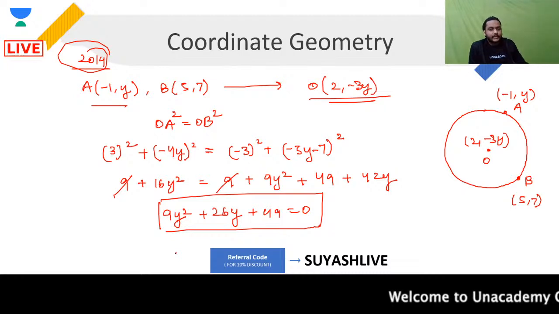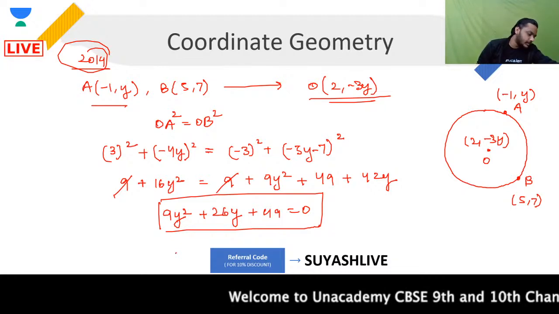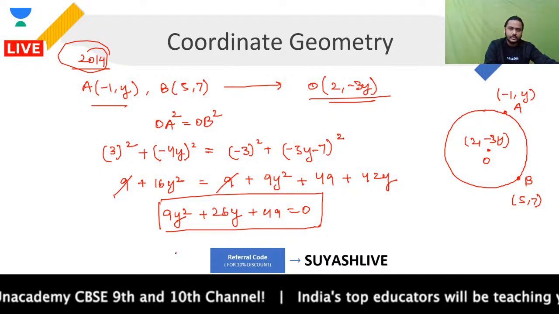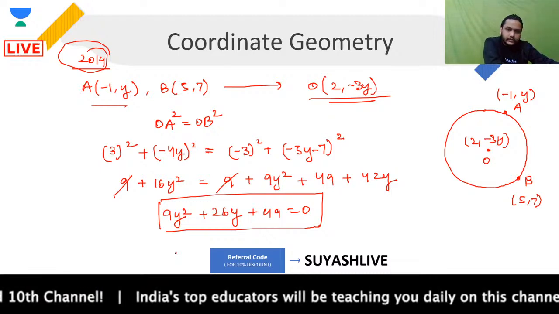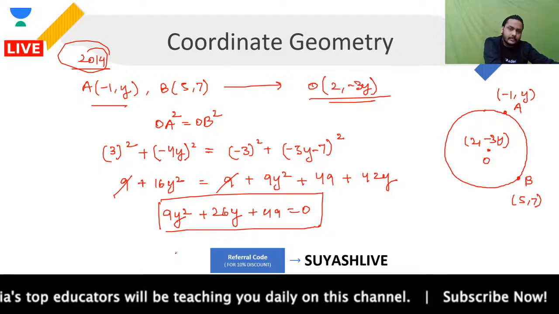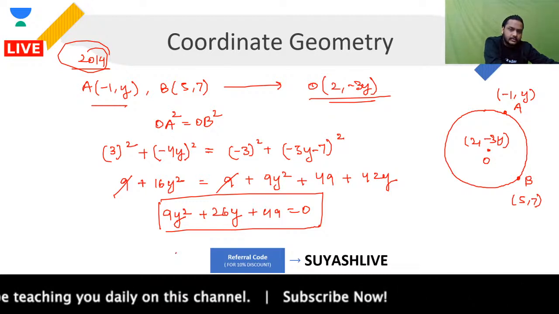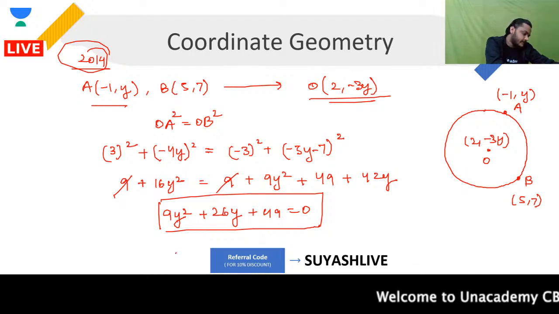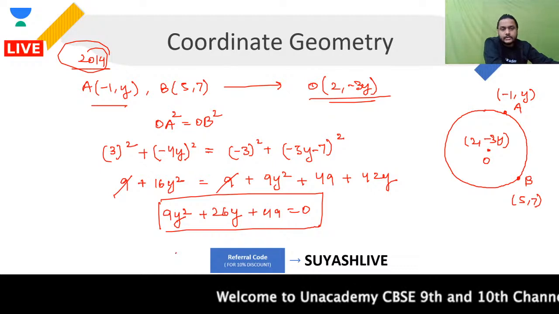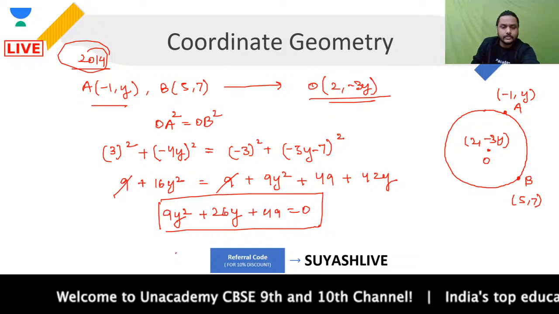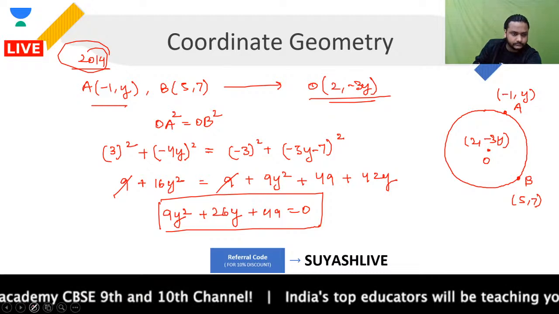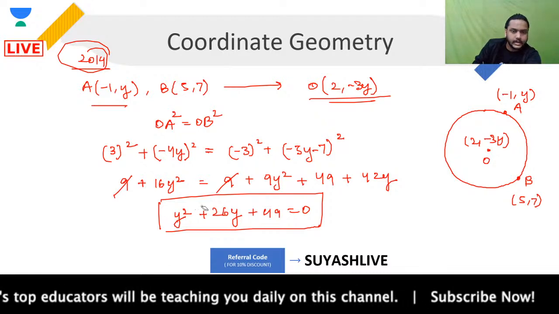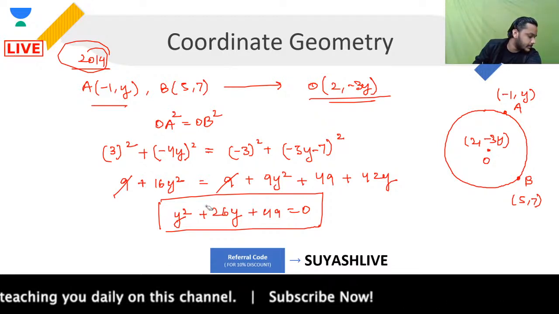Now you will be doing the factorization. When you do the factorization, guys, what you will be getting over here in total? Have we done a particular mistake over here? 3y plus 7, that's correct. Okay, that is 9, 16y square, that's correct. It's 7y square. Okay, so 16 minus 9 is gonna be 7, which we had written as 9. This is 7. Then you are having 42y, so it's gonna be what?